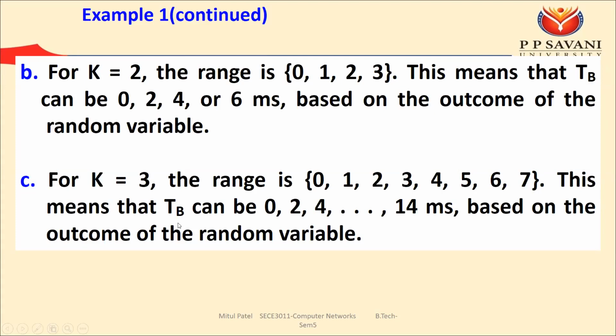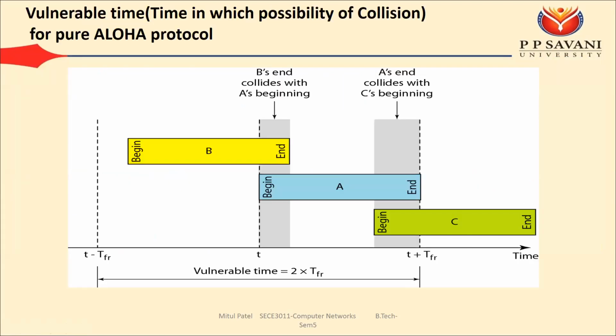So the back off time can be either 0, 2, 4, 6, 8, 10, 12, or lastly 14 millisecond. The station can choose any value of r, calculate the back off time, wait for that much time, and then again start the transmission. By that way we can reduce the chance of the collision.